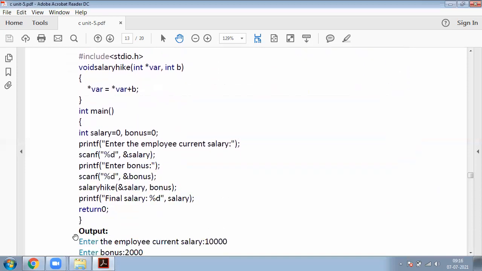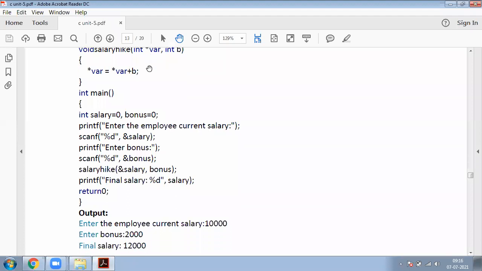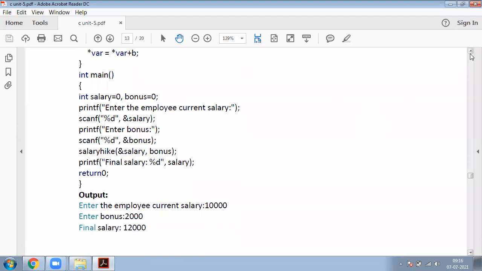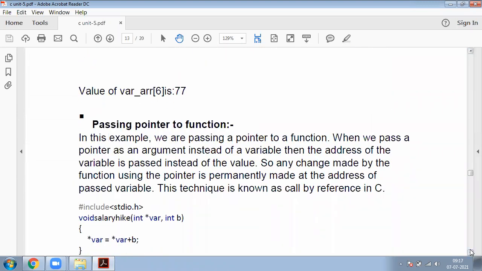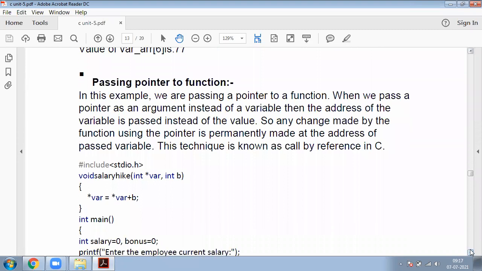So this is my salary hike function calling in the main function. The function call consists of a reference, that is salary. This reference is passed to our pointer, that is int asterisk a. So simply this is the formal parameter. Actual parameters are forwarded to formal parameters. So this is the simple example to pass a pointer to functions. These topics are the same.